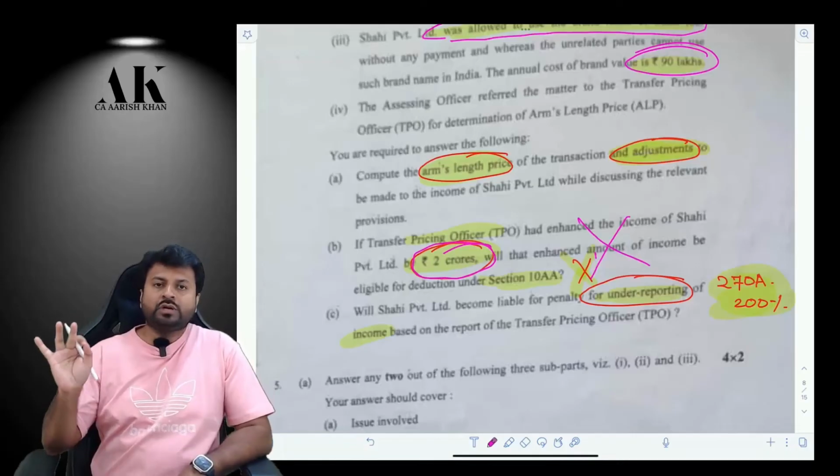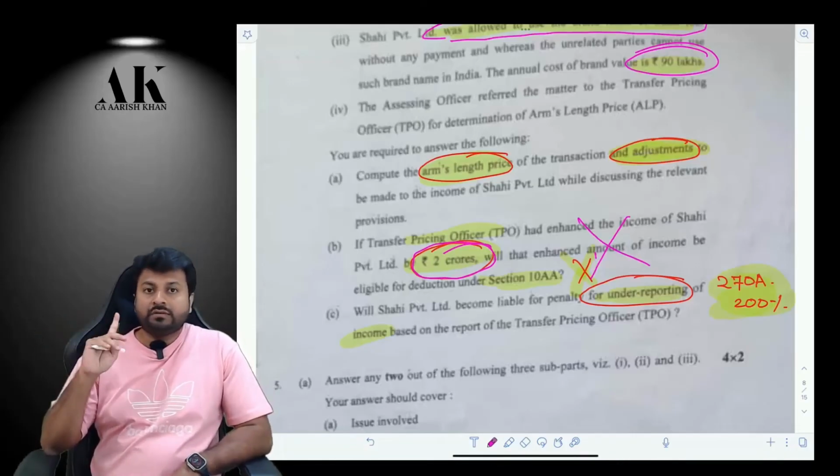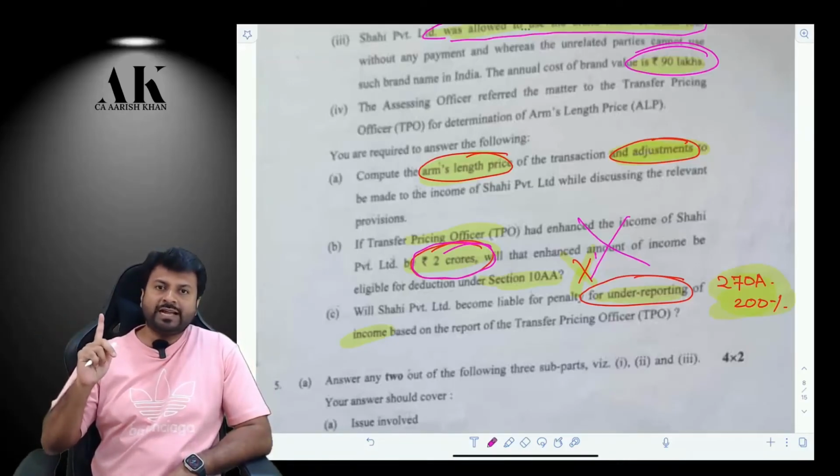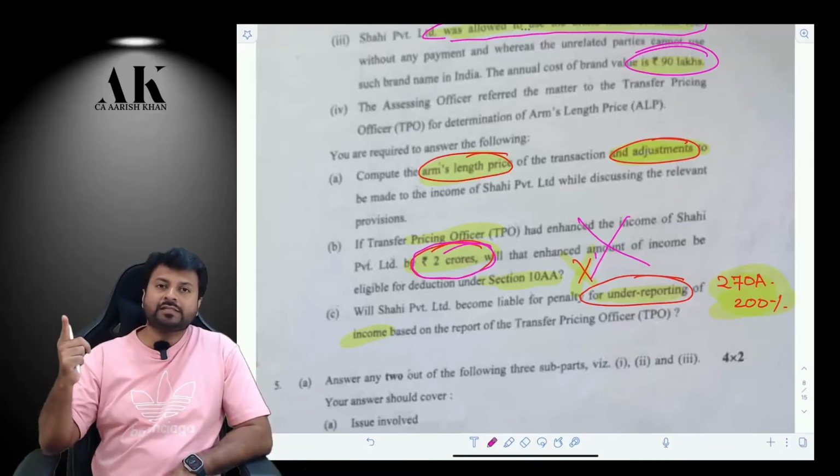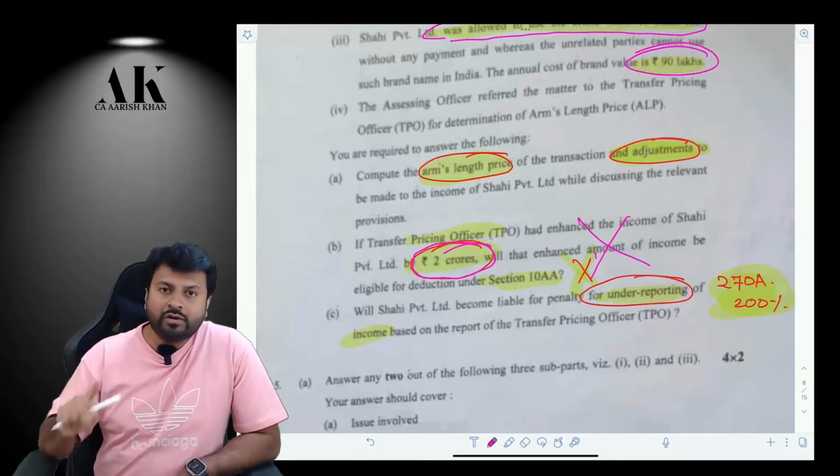Because there is a proviso under 92C subsection 4. The first proviso to 92C subsection 4 says that if the officer increases the income by increasing the arm's length price, then on that increased income you cannot claim Chapter 6 and 10AA.